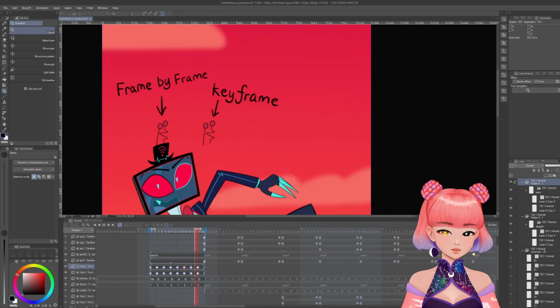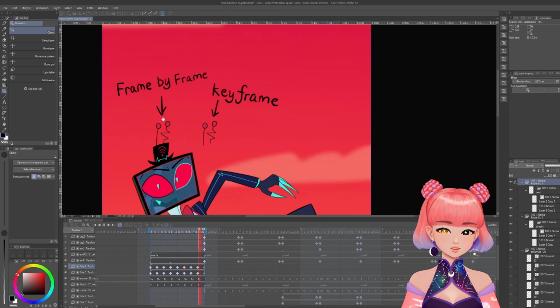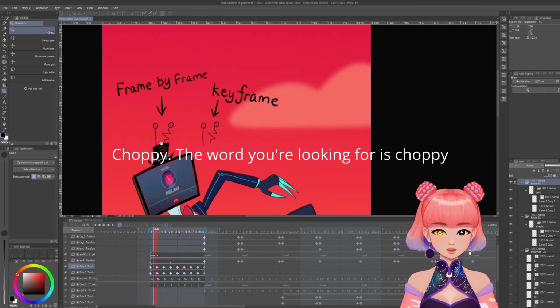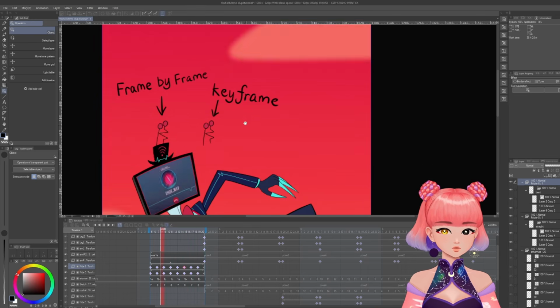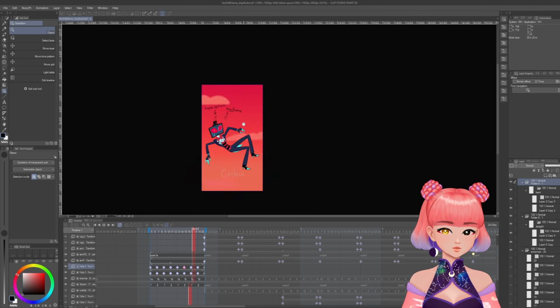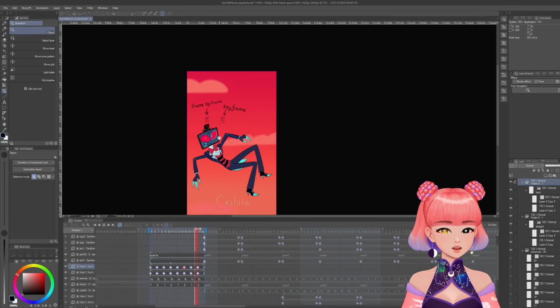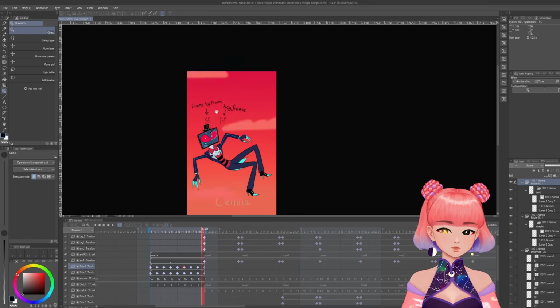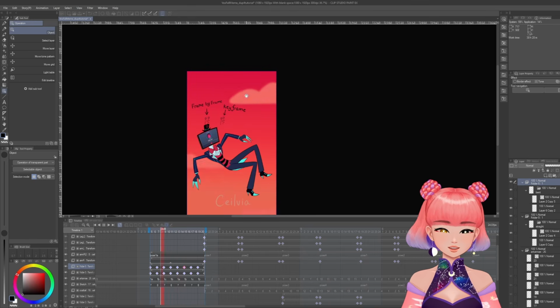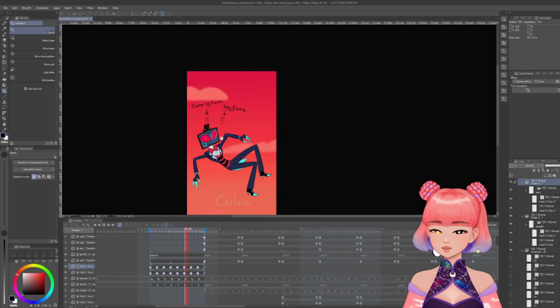The frame by frame is animated on 2s, so it's a bit laggy, I don't know how to say it. It's a bit slow, whereas the keyframe version looks super smooth. And this is what it looks like zoomed out. I don't know, maybe in hindsight I should have just used keyframe for this, because the keyframe version actually looks pretty good. But anyway, video's already posted.